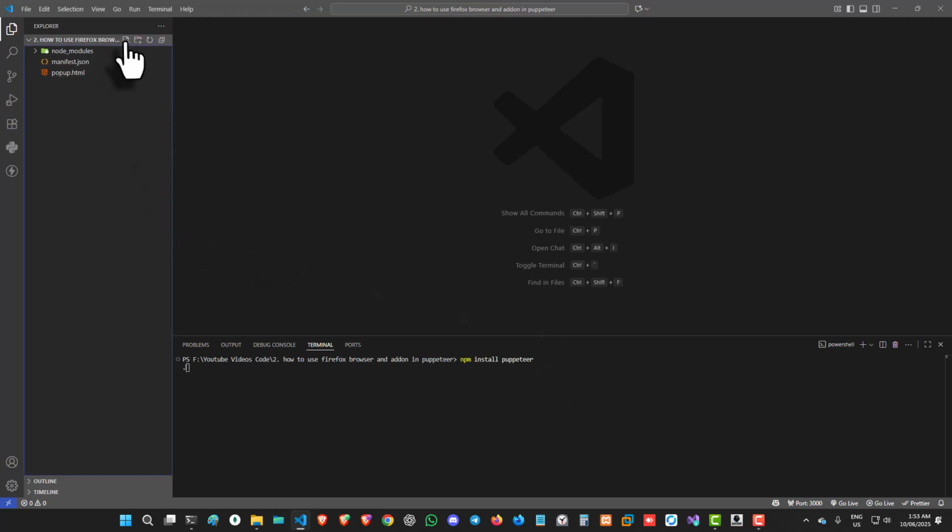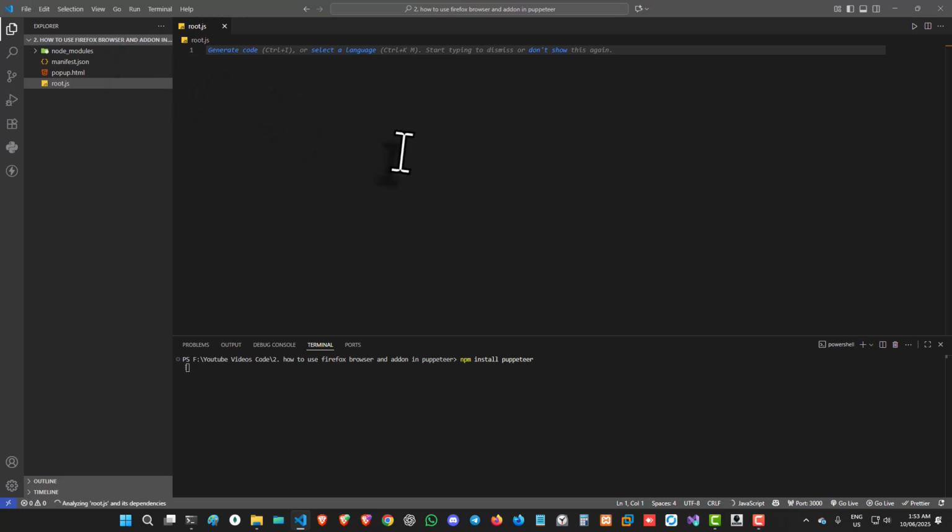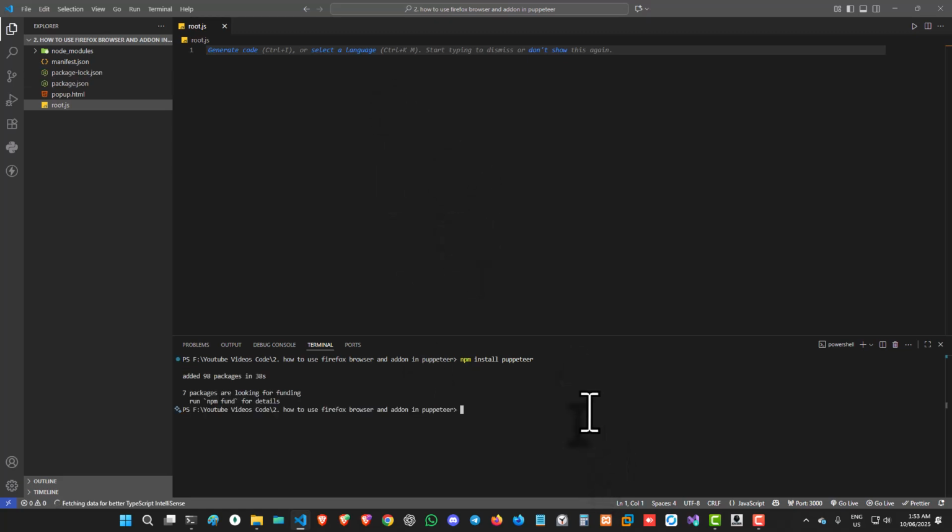We can manually create our file where we will write the code. So let's say root, something like that, and okay, this is done.